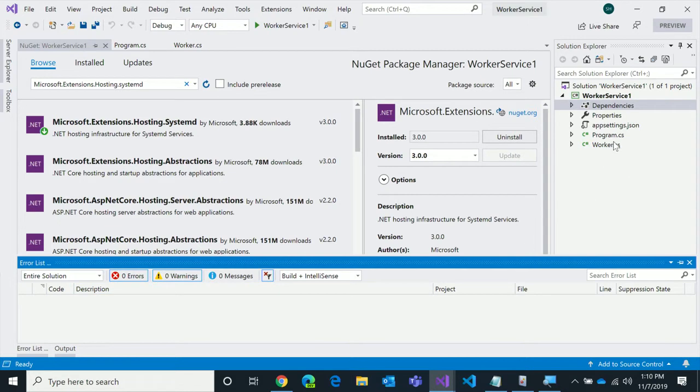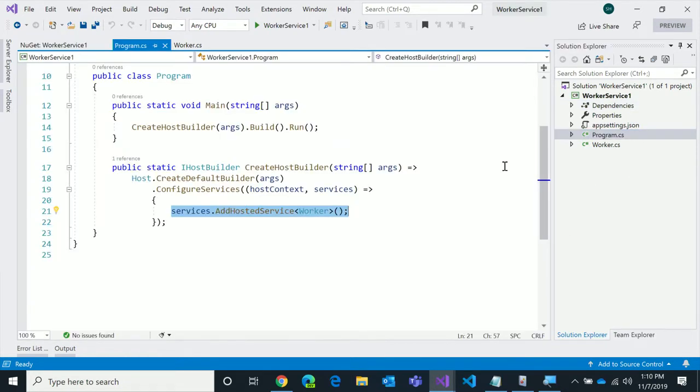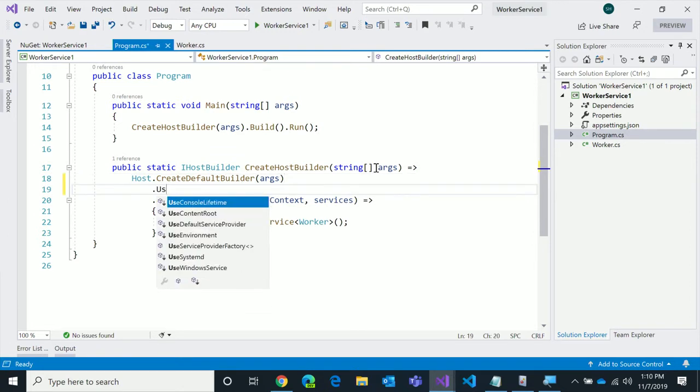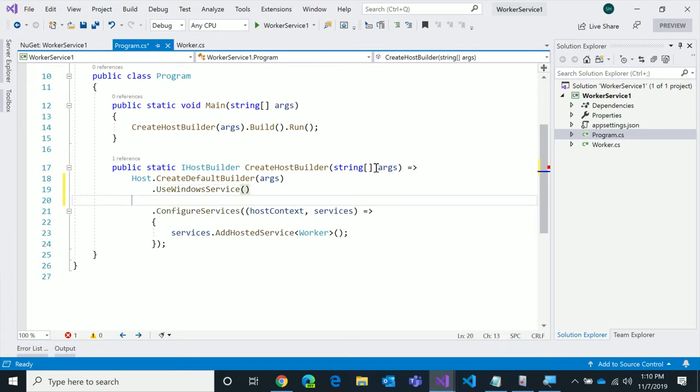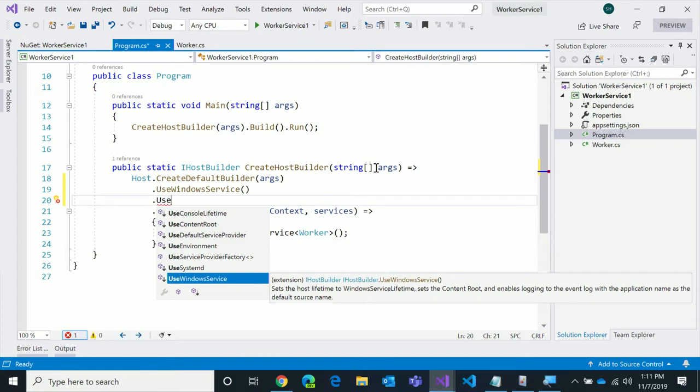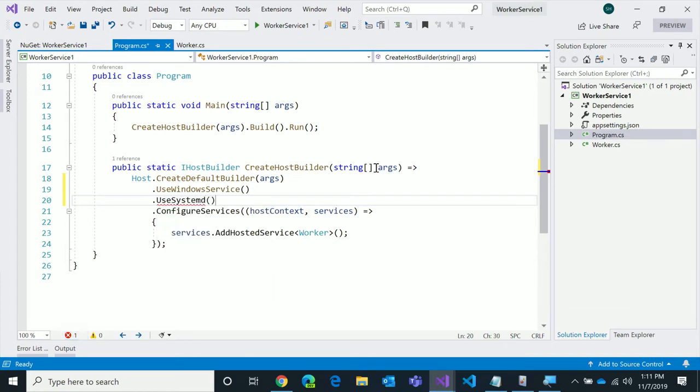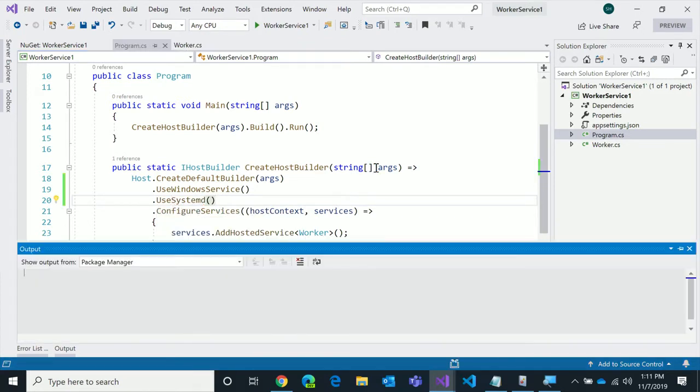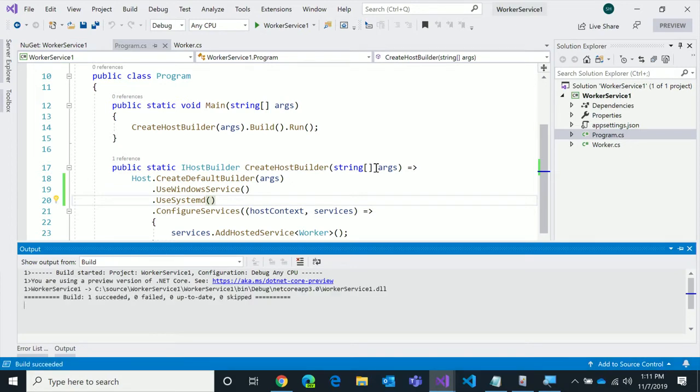So all I've got to do now is go back to my program, and I can come over here and I can just say .use Windows service, and then I can say .use systemd. And now this application is already set up to run either on Linux or Windows as a service. You could go shove this up into a Linux VM and run it as a background task, and it will just run. And it's actually pretty easy. I'll show you how easy this is to do.